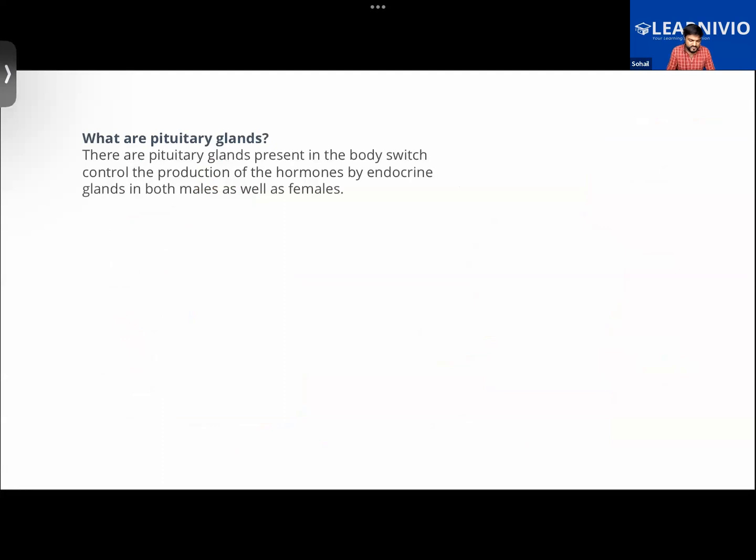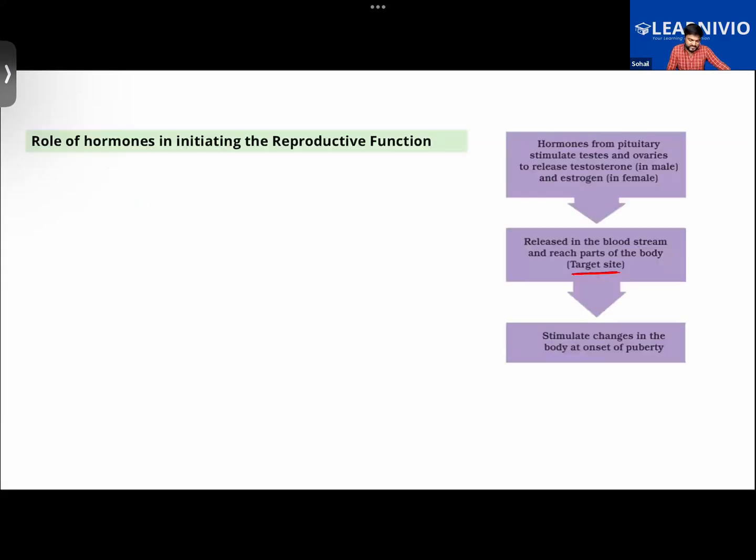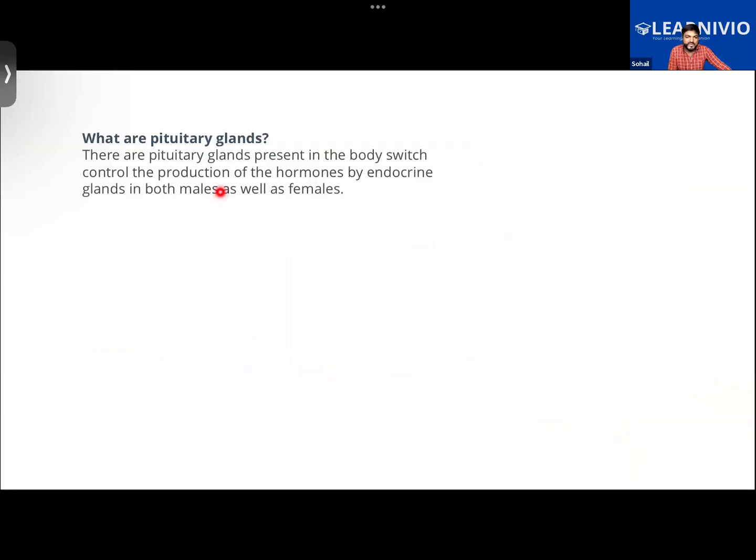Talking about the pituitary gland, we learned that it is called the master gland in the body. The pituitary gland, which is present in the brain, controls the production of hormones by all the glands present in the body.